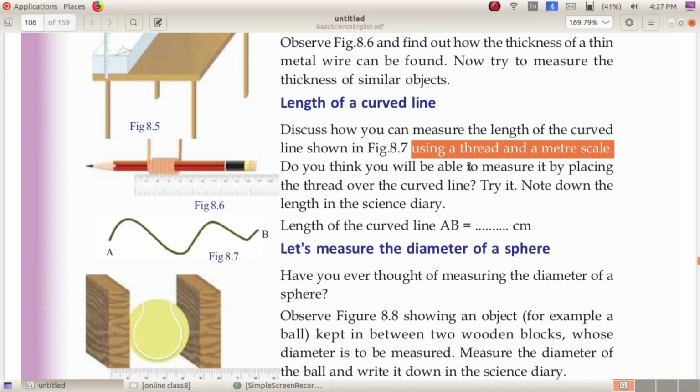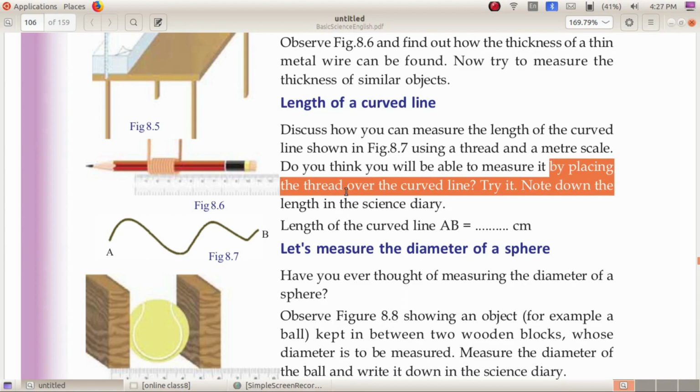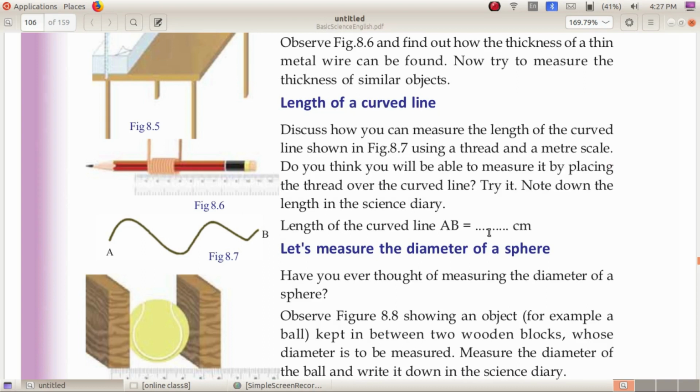How will we measure? We can measure it by placing the thread over the curved line. We have to take the thread and place it over this line, and then take the thread out and measure its length. Then we will get the length of the curved line. Thus you have to find the length of the curved line AB and fill here.